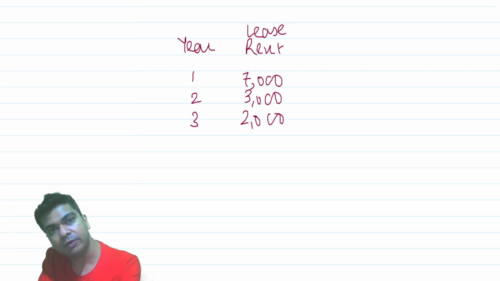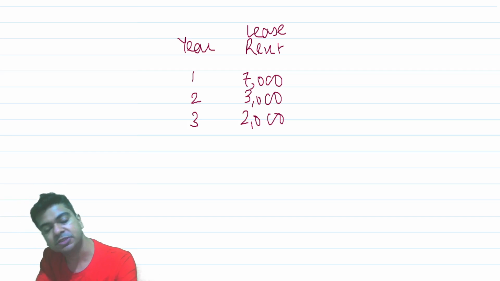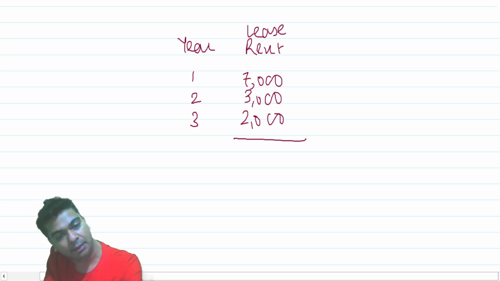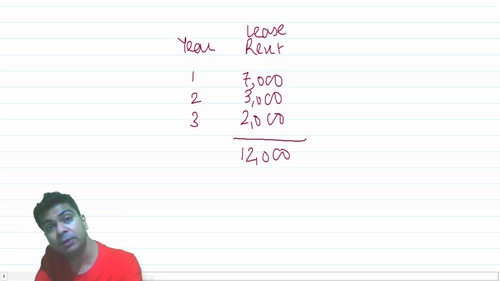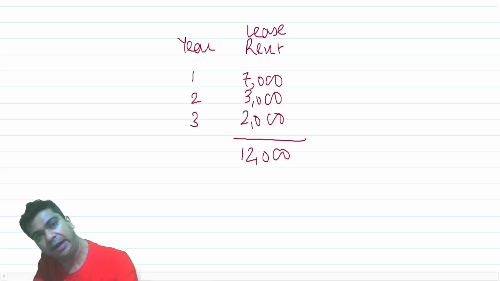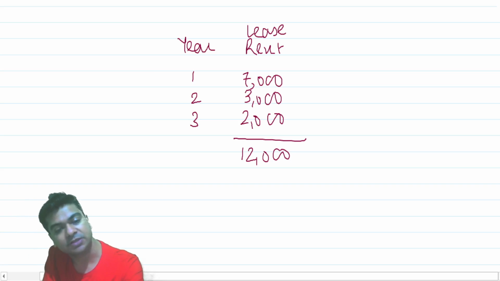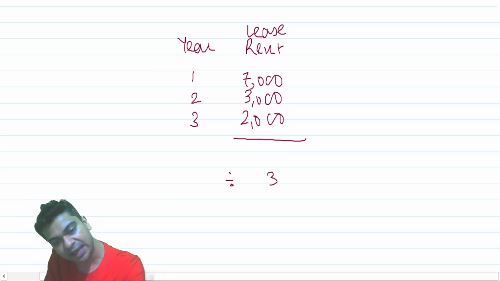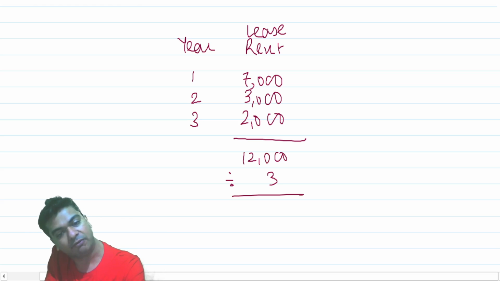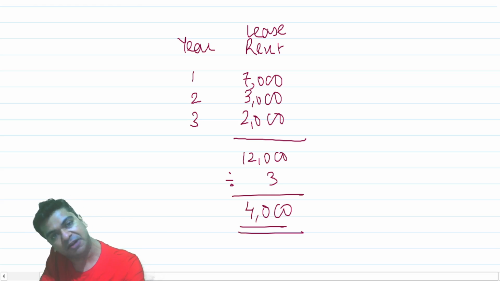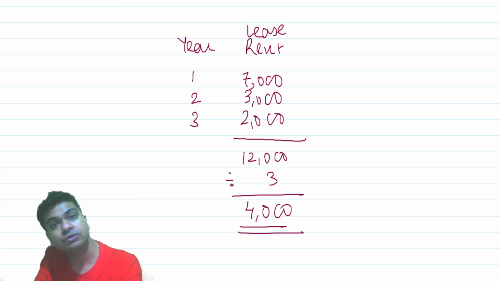What Ind AS 116 says is that first find out what your total lease receipts will be. If I take the total here, my total lease receipts turn out to be 12,000. This 12,000 should be recognized as income over the lease term on an SLM basis, on a straight line basis. So I will divide 12,000 by 3. So every year the income that will be recognized will be 4,000. So 4,000 rupees of income will be recognized as operating lease income.